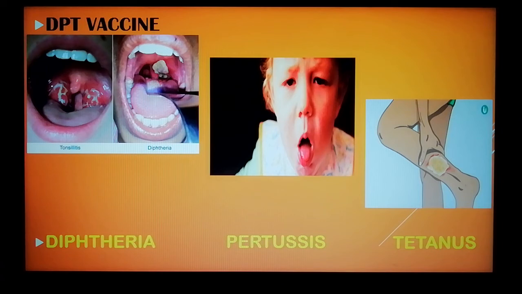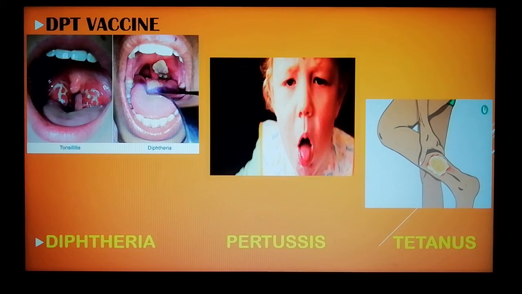And pertussis, usually it affects the lungs, and a child usually has whooping cough, right? And tetanus, it happens when bacteria get inside the body of an individual from cuts, okay?